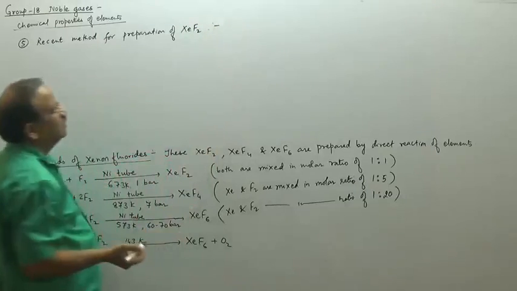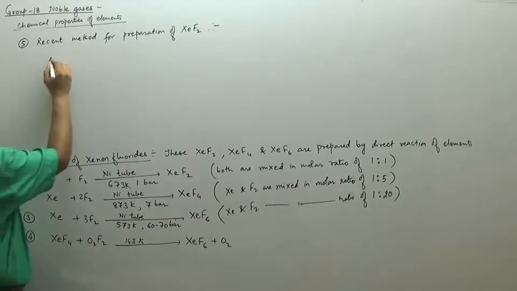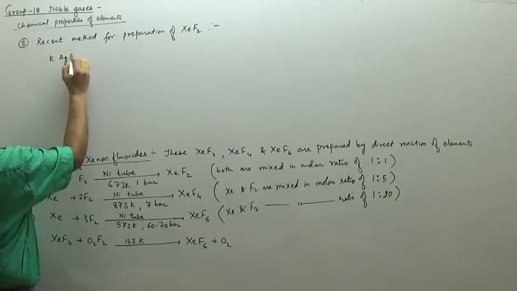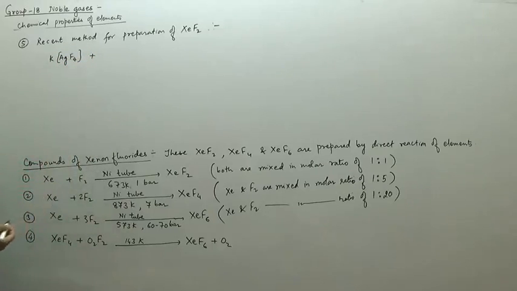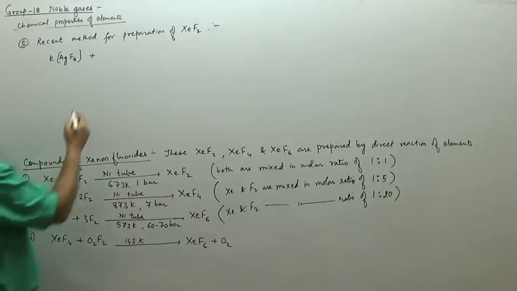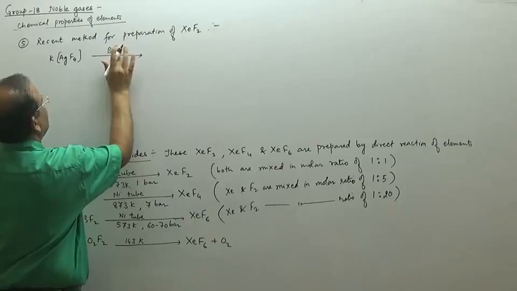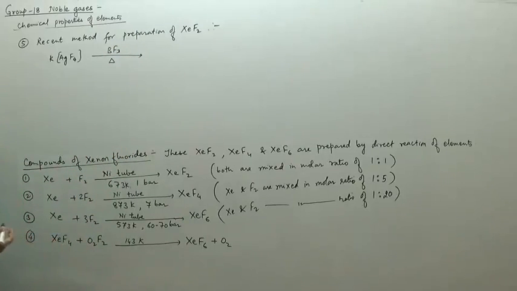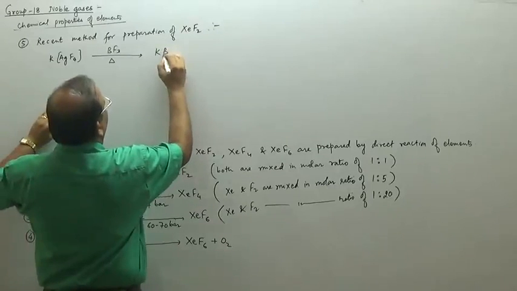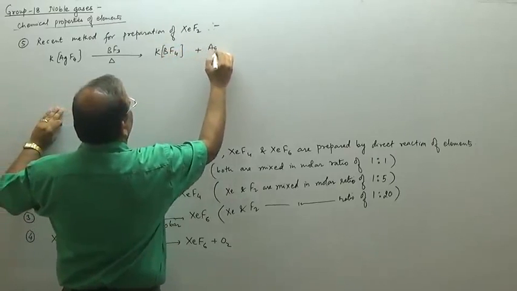Let us check the recent method for its preparation. The salt KAgF4, which we write as the salt we have, is treated in presence of a catalyst, BF3, and heated. When it is treated with BF3 and heated at high temperature, it gets converted into KBF4, again a complex like this, plus AgF3.